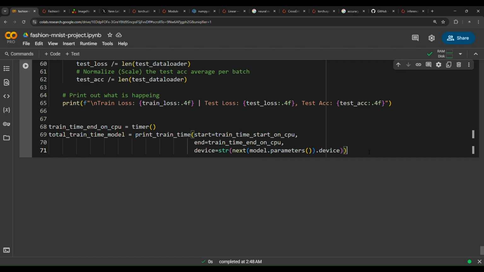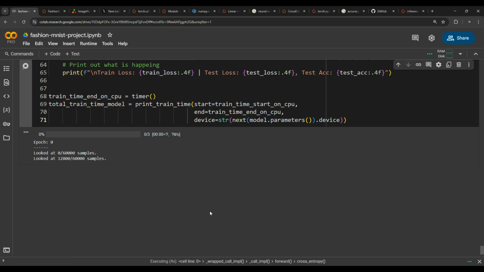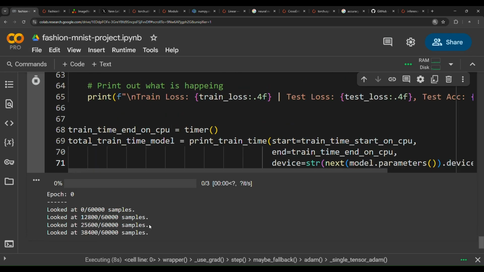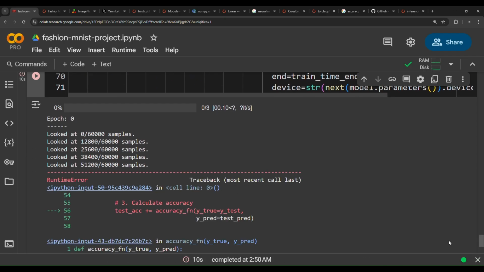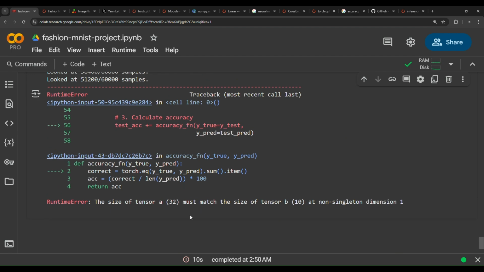Now, if we try to train this model, 3, 2, 1, train. Okay, that's really nice. It's now training. As you can see here, epoch 0, and then the model looked at this amount of images. Whoops, we've got an error. What does this error say?